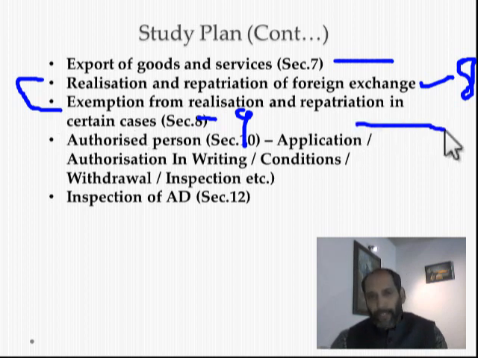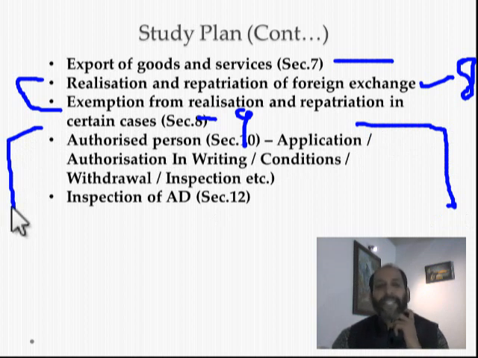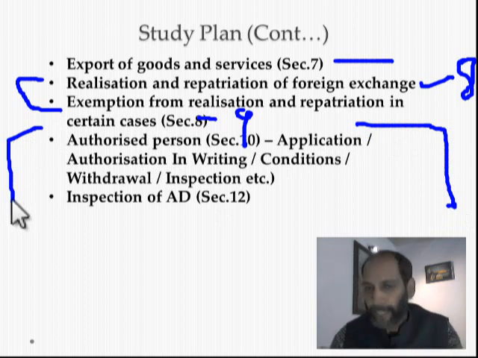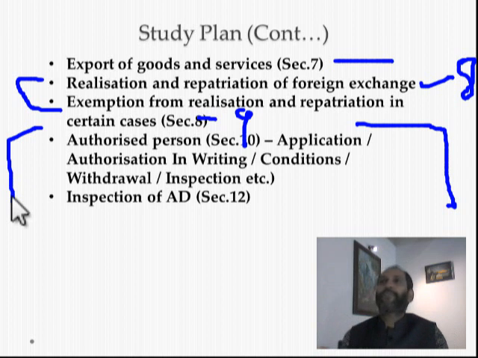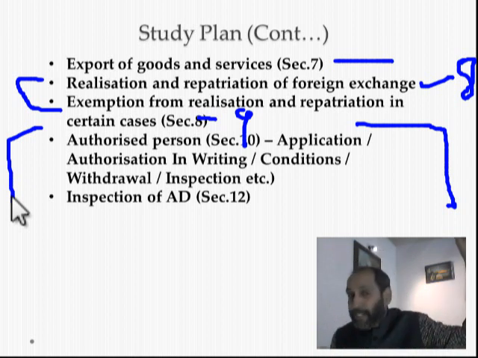Then the very important thing is, major areas are over. Now the very important area is section 10 with regard to authorized dealer. Very important provision from exam point of view. Don't forget, I told you that usually students stop studying FEMA after studying current account transaction, capital account transaction. No, the big game is here. Again, the provisions relating to authorized person are very important from exam point of view. Section 10 read with section 2 clause C, that is the definition of authorized person.